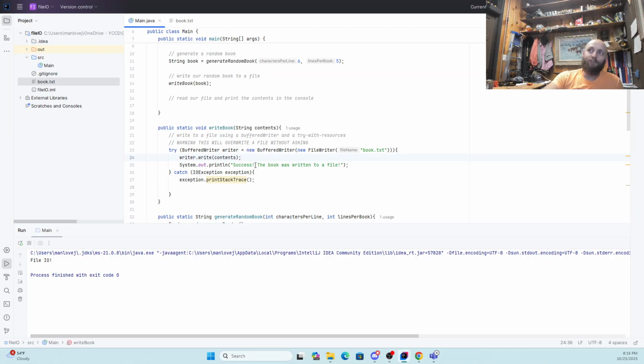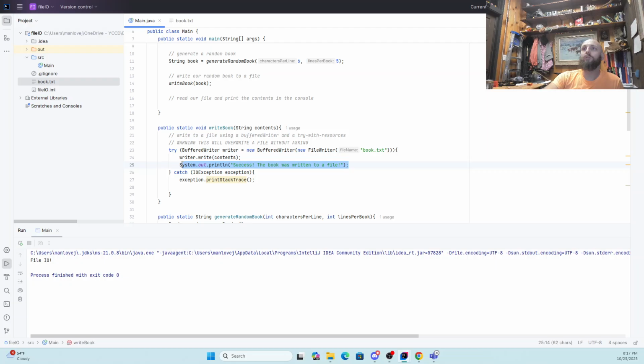But it puts it into the RAM or onto the hard drive, and then it doesn't close the file until the very end. So it's going to write out success, and then it's going to try to close the file. When it tries to close the file, it may discover that it doesn't have permission to save to that file or something. That's going to throw an input-output exception, and then we're going to get our error. Now, the issue is we'll have printed success first.